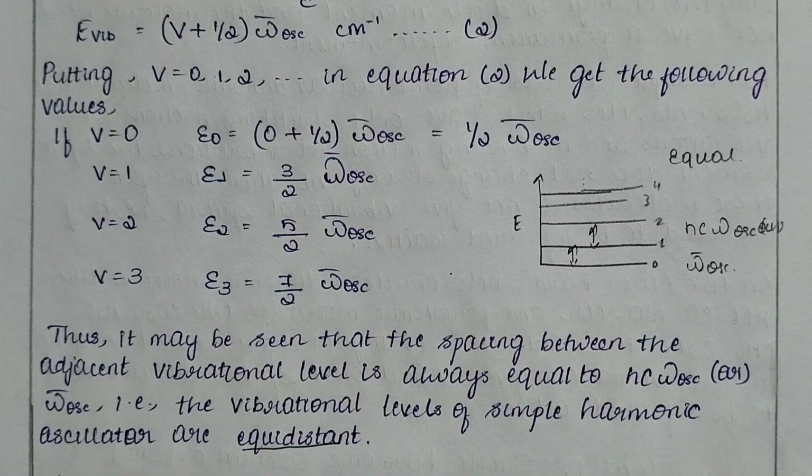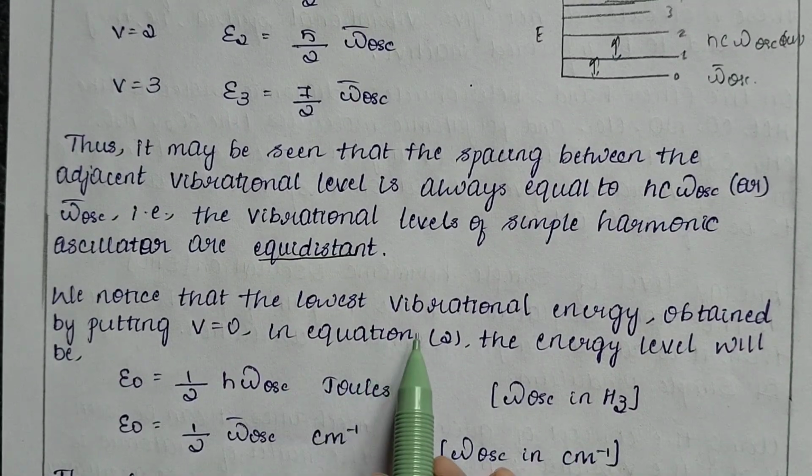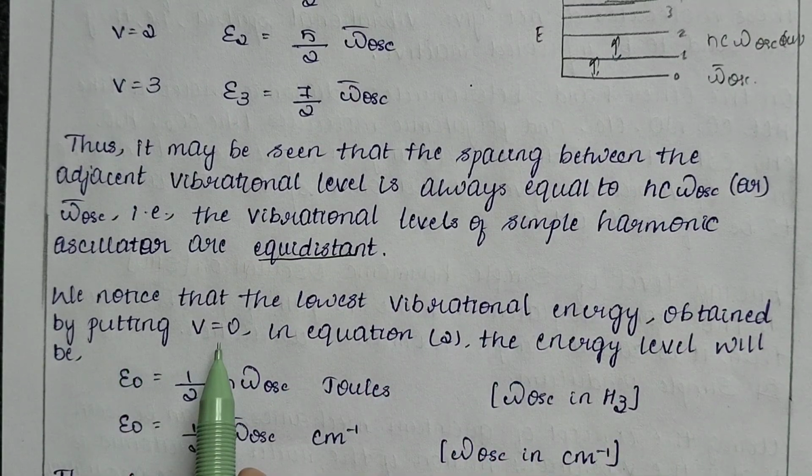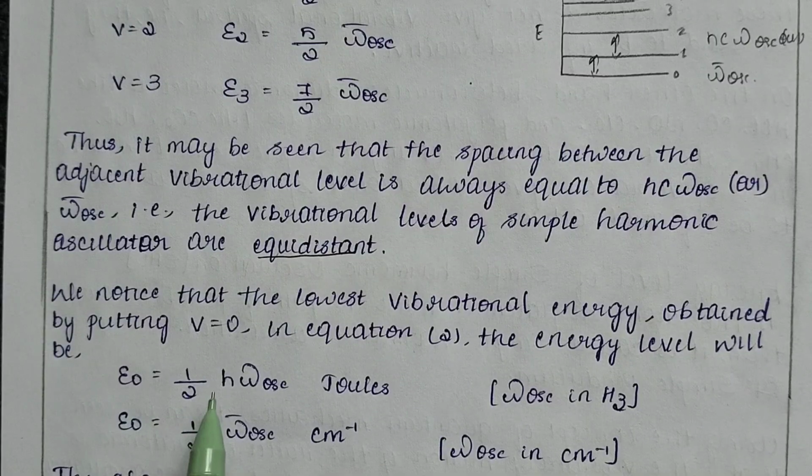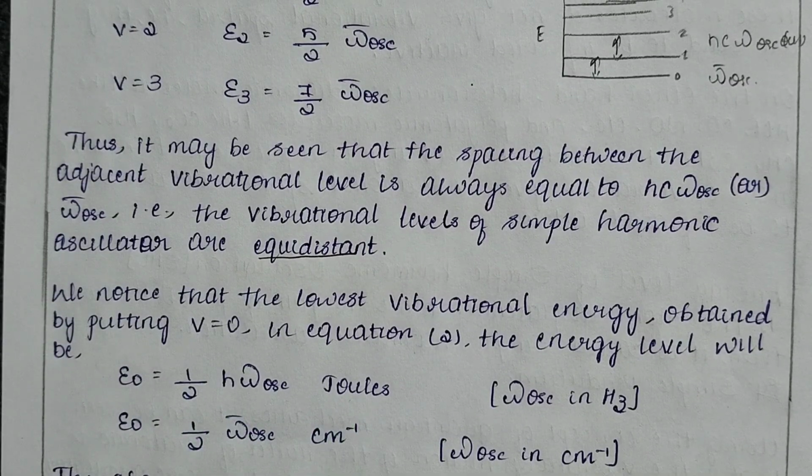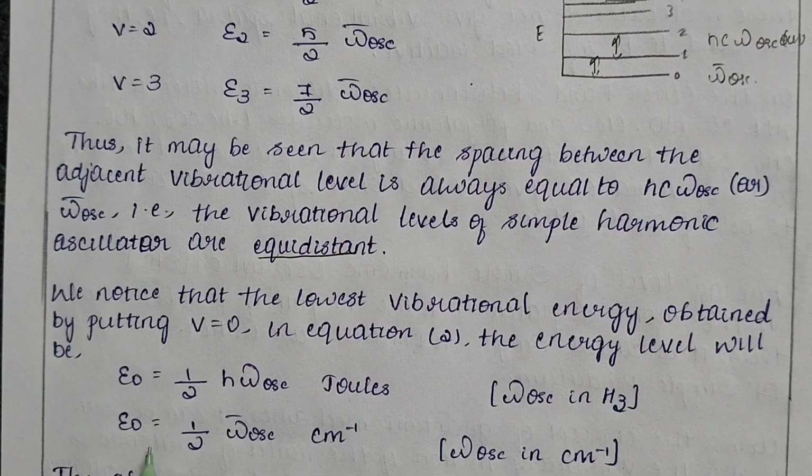equidistant. And we notice that the lowest vibrational energy is obtained by putting V equal to 0 in equation number 2, and thus the energy level will be E naught equal to 1 by 2 h omega oscillation, which is expressed in terms of joules. And if we want to express this in terms of centimeter inverse, we simply divide it by hc, which gives E naught equal to 1 by 2 omega dash oscillation centimeter inverse.